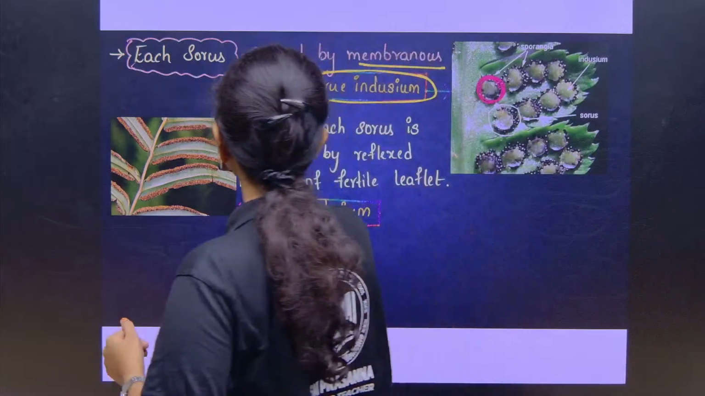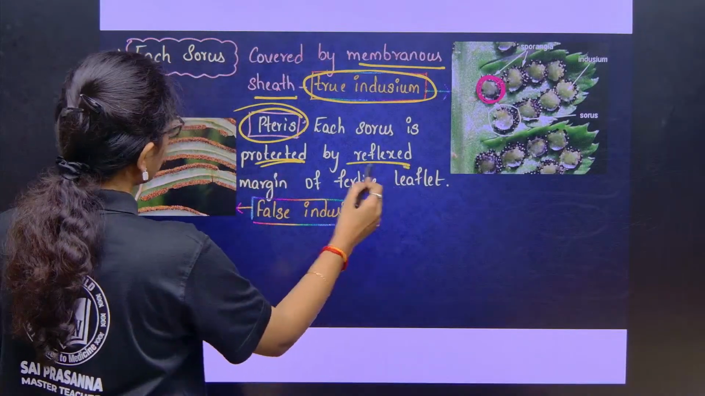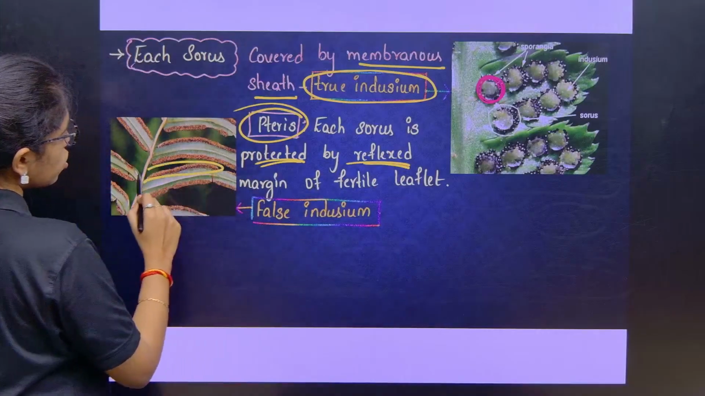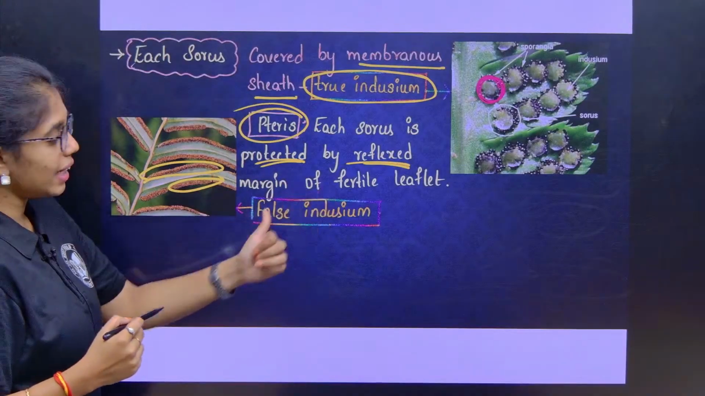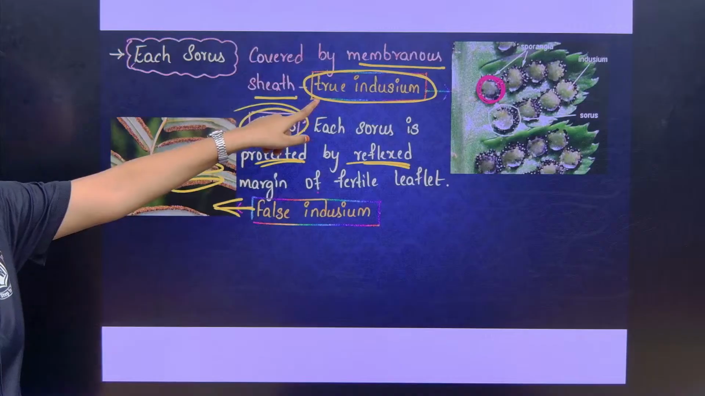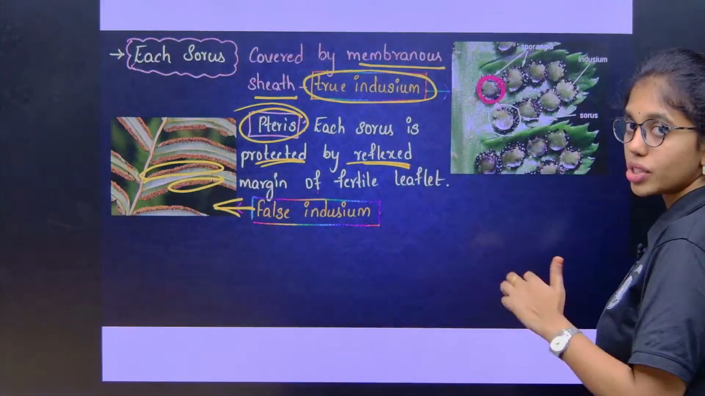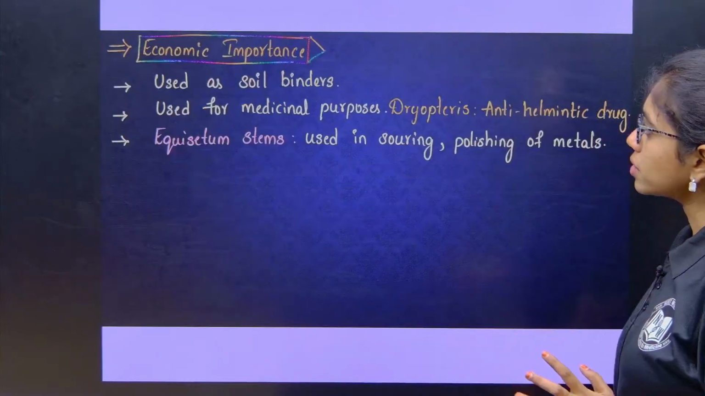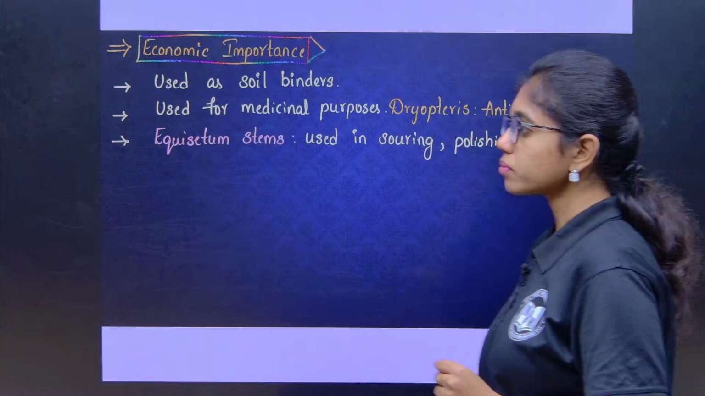In Pteris, each sorus is protected by a reflexed margin of the fertile leaflet. So, this is called what? False indusium. True indusium is observed in Dryopteris, false indusium is observed in Pteris. Just remember that. Now, lastly, the economic importance of pteridophytes.